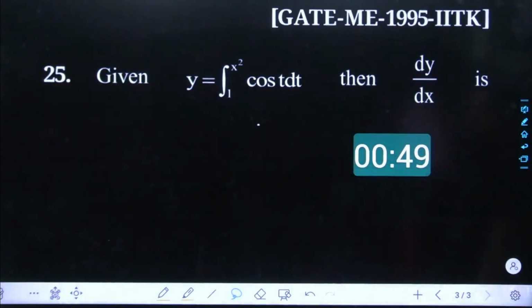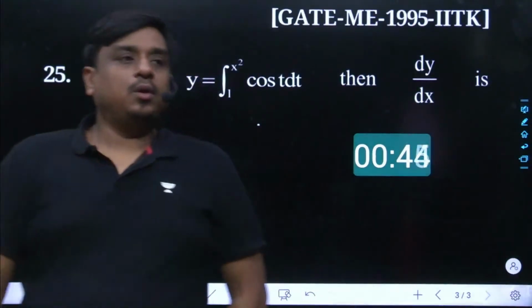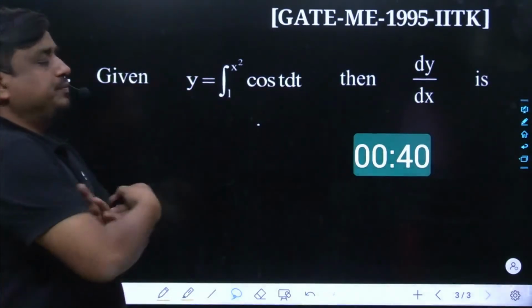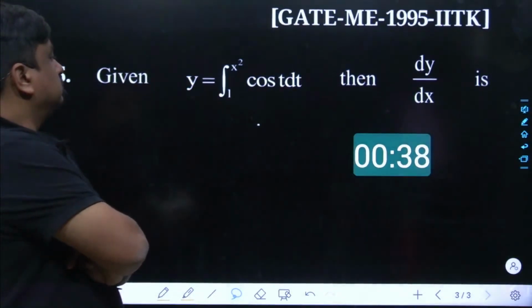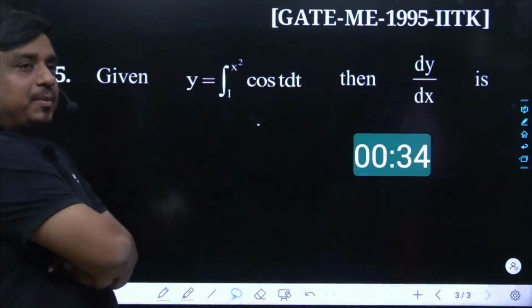This problem should not take more than 50 to 60 seconds. Tell me what could have been the answer over here. What could have been the answer over here?